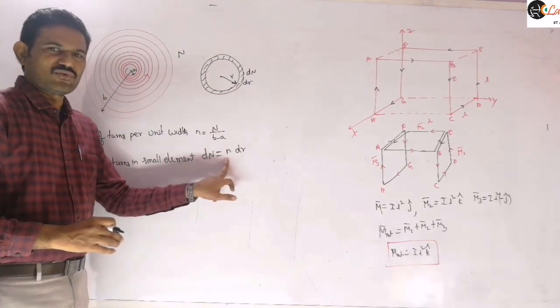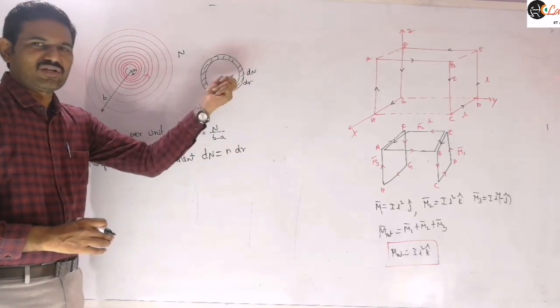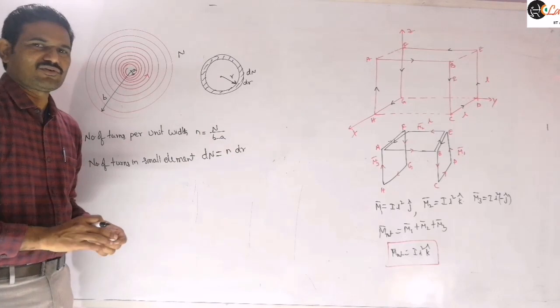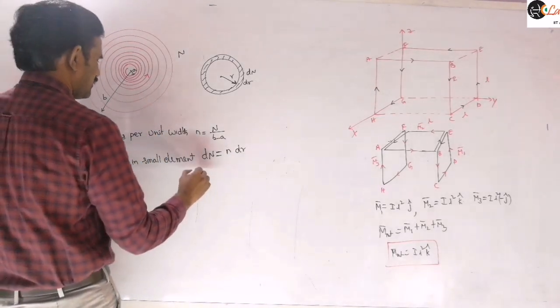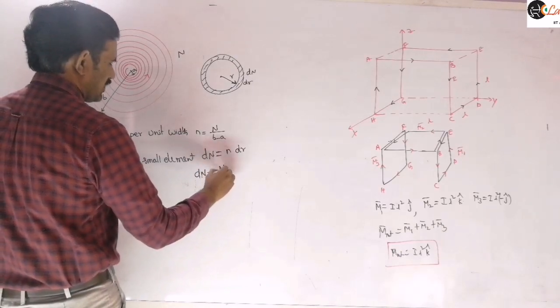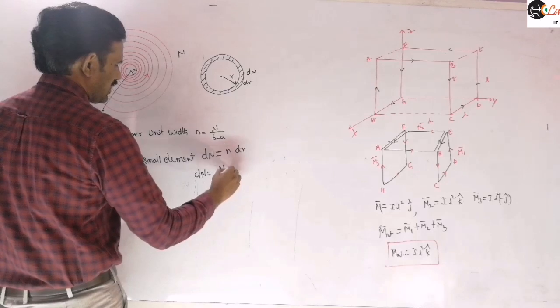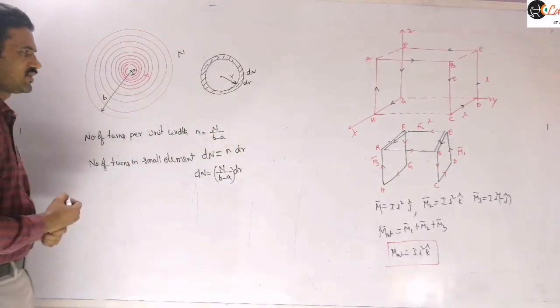Small n is the number of turns per unit width, and here we are taking a width of dr. So n into dr will give the number of turns present in this small element. Therefore dn is equal to n by b minus a into dr.